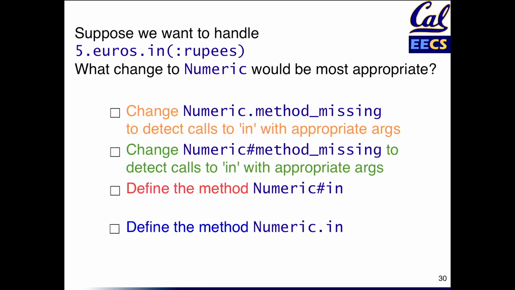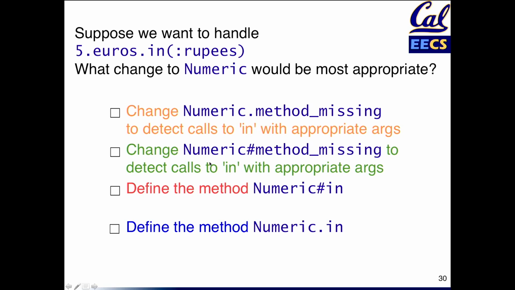So with that in mind, let's extend that example and say, now we want to do this. We want to be able to write 5.euros in :rupees, or in some other currency of our choice. So as a general approach, what would we want to do in order to make this happen? One possibility is we could change Numeric.method_missing, and we could detect calls to in and take a look at the arguments. That would be one way.